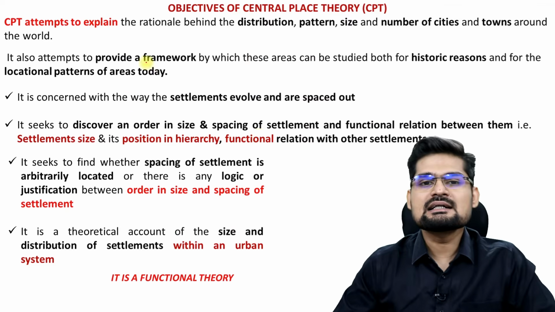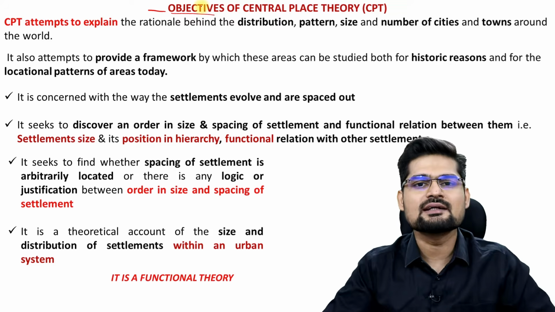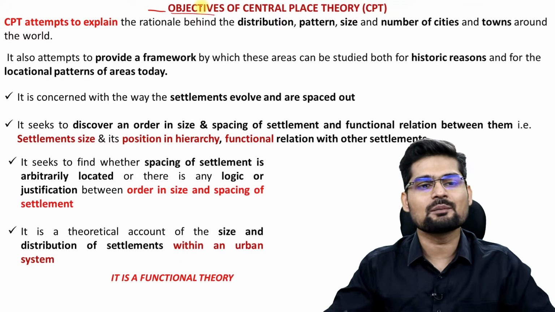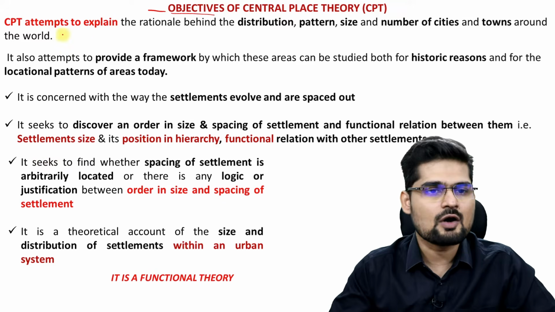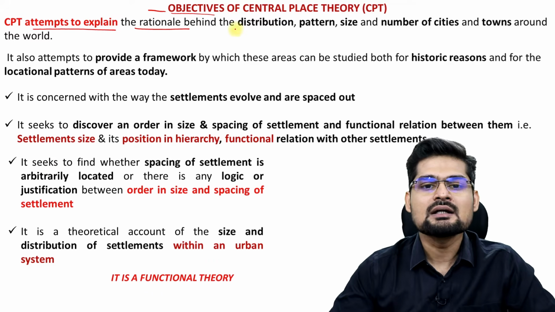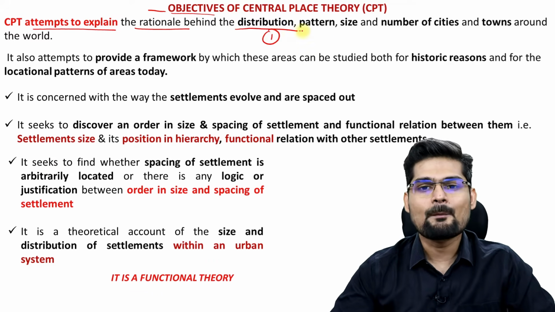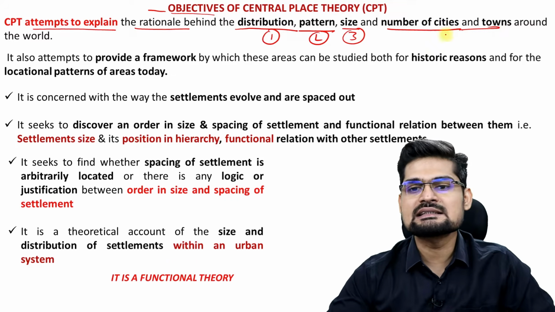So now let's understand the objectives of this central place theory, that why this theory was needed, what was its main objective or aim. So CPT, that is central place theory, has one main aim or objective, what we say, that is to explain the rationale behind distribution 1, pattern 2, size 3, number of cities and towns the 4.